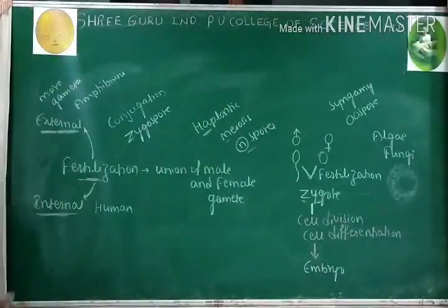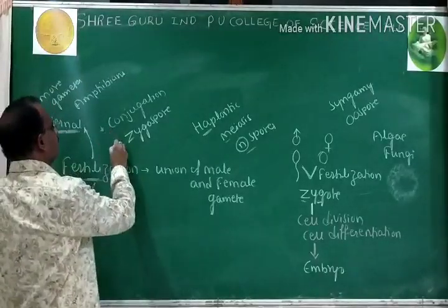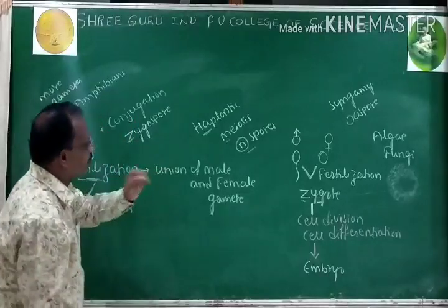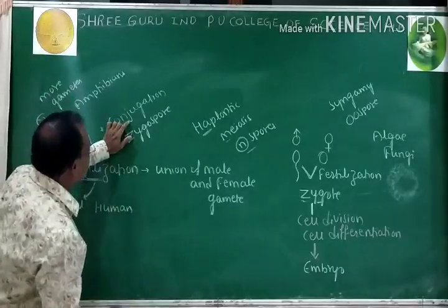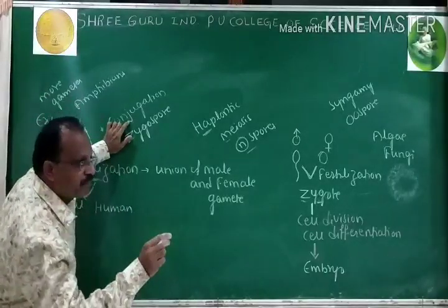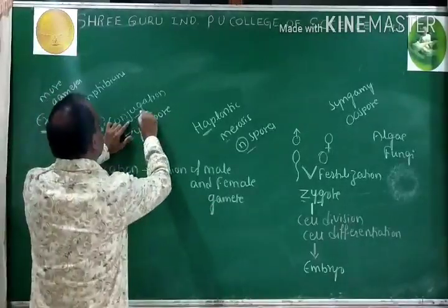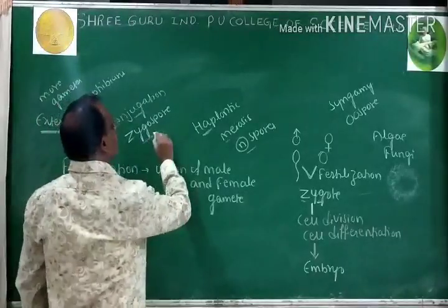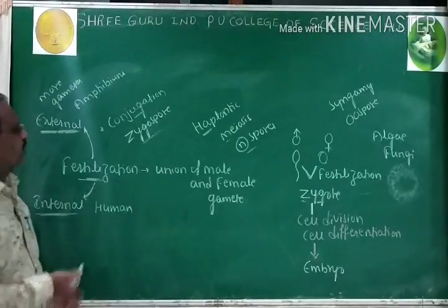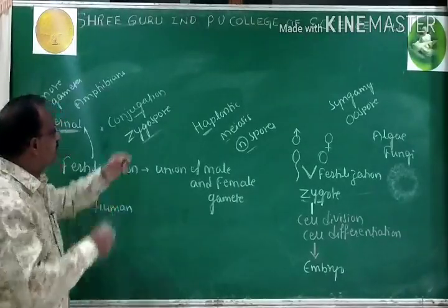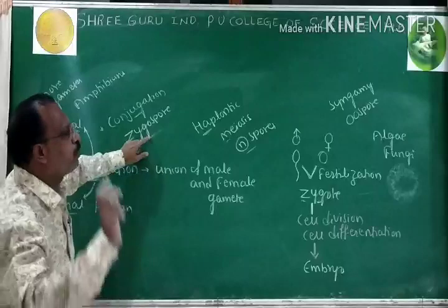Next matter, two technical terms are there. Take care, because they may arise this question in the exam. Sexual reproduction in which the fusing gametes are similar is called as conjugation, and the resultant zygote is called as zygospore.